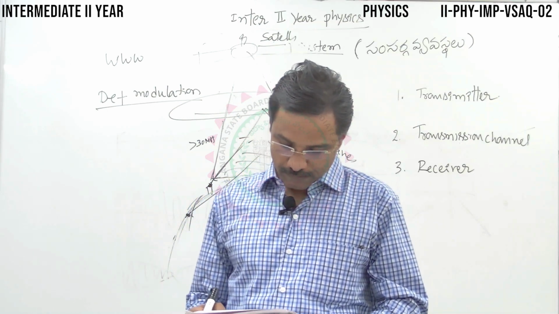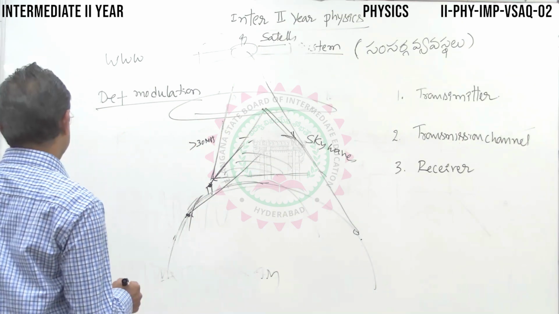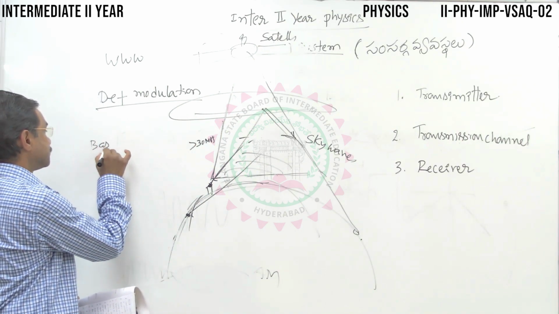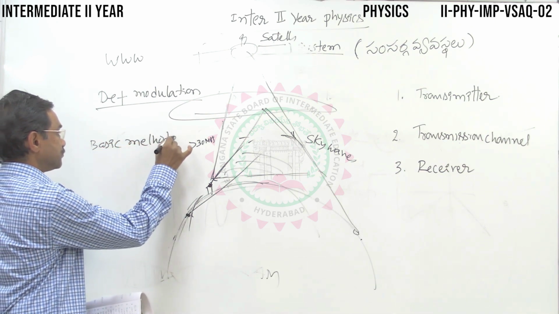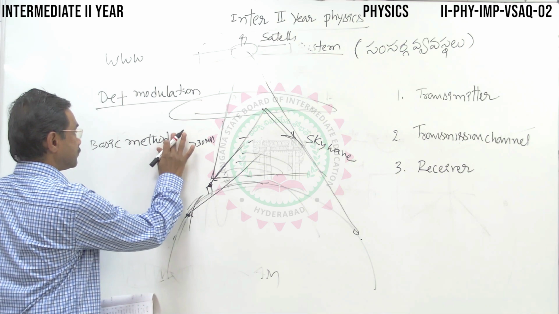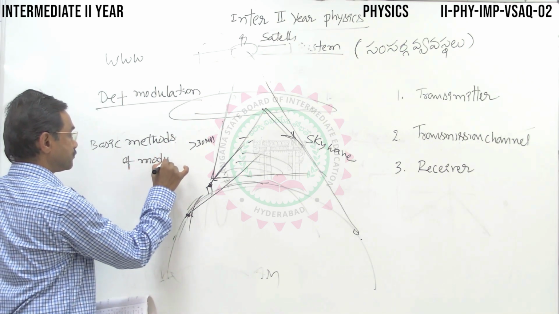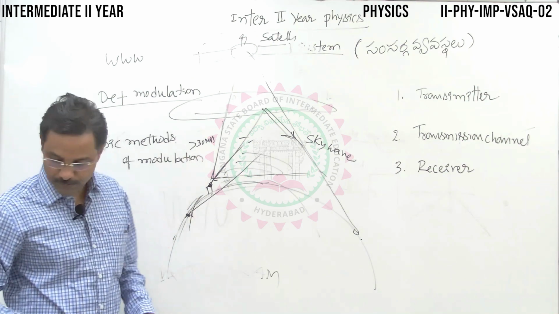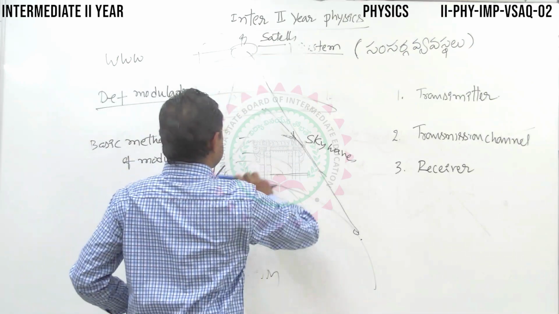Next, mention basic methods of modulation. As already told you, we discussed it here.